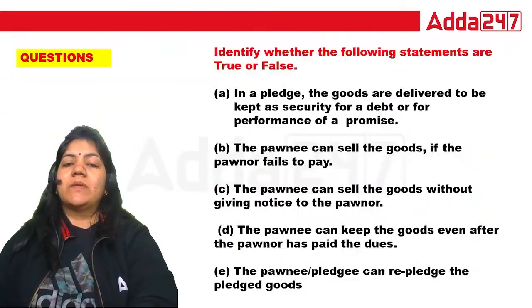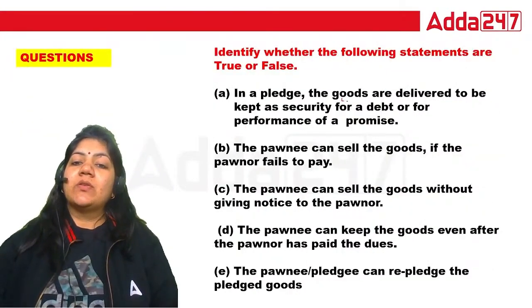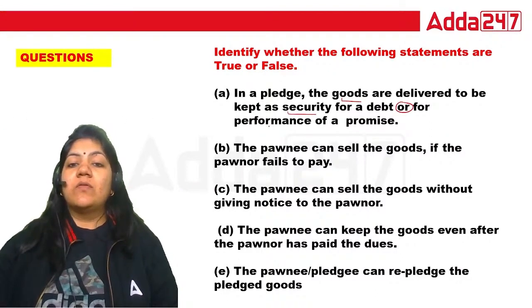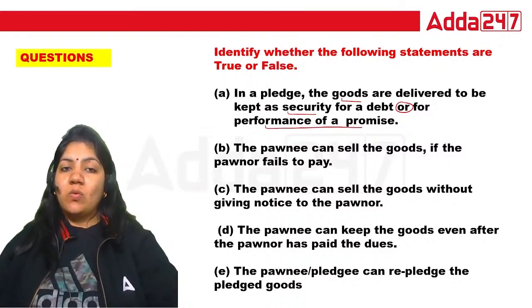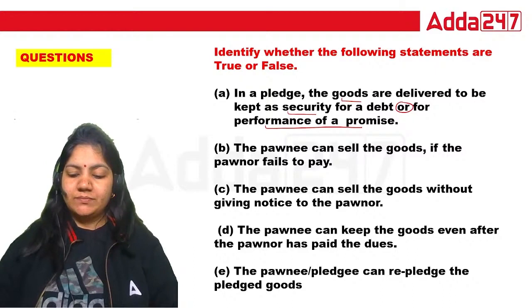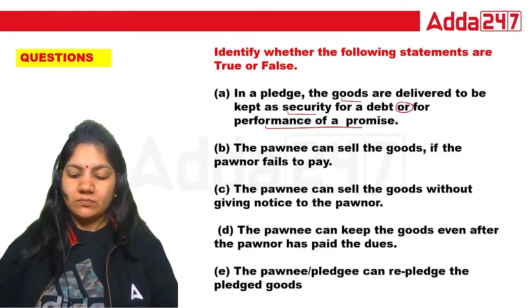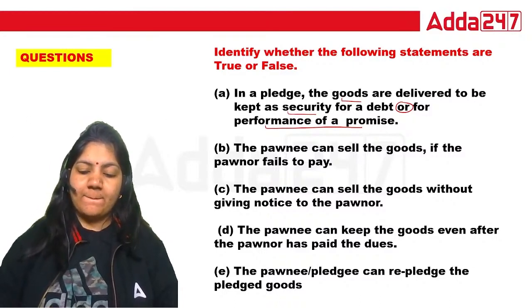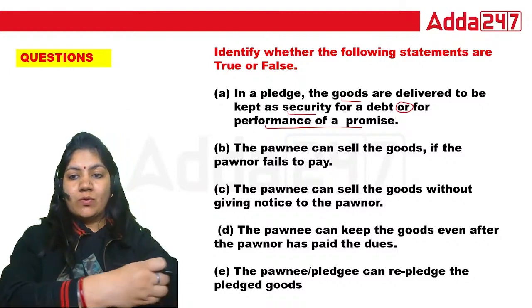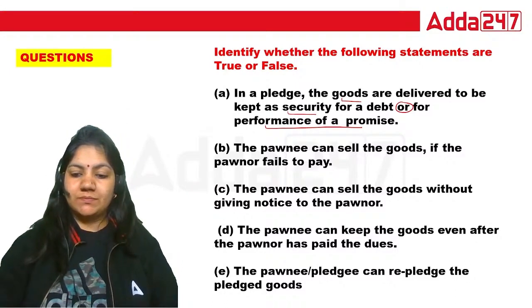Okay, number one question. In a pledge, the goods are delivered to be kept as security for the debt or for the performance of the promise? What is the right answer? Tell me, class, what is the right answer here?